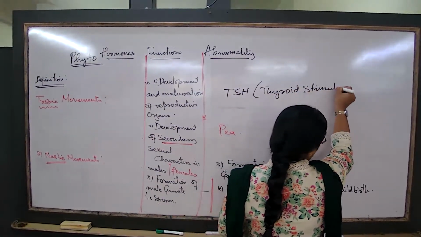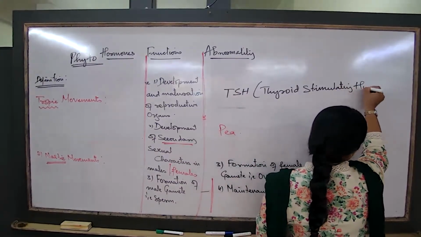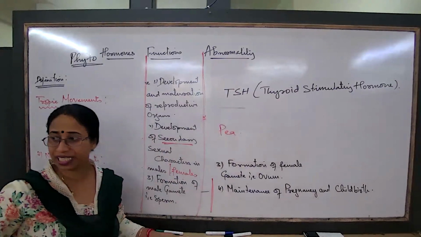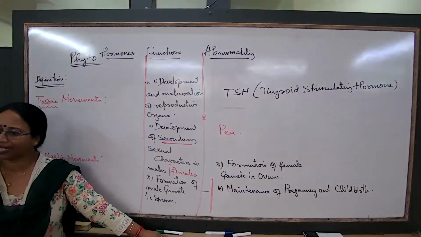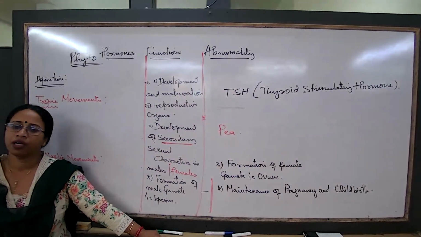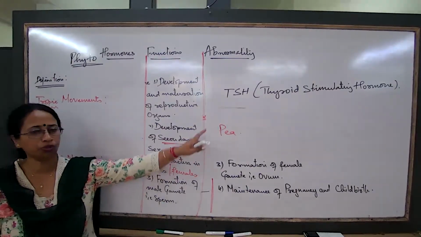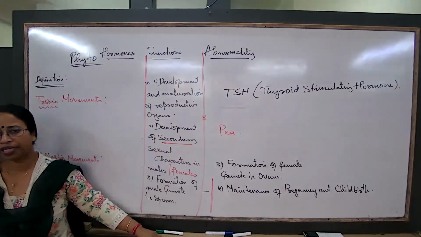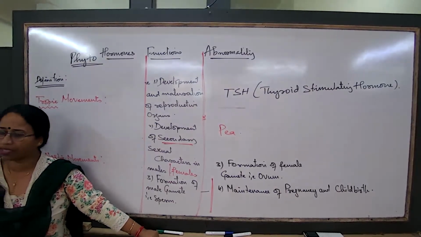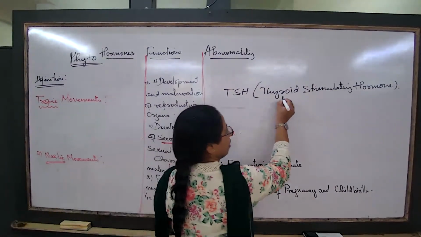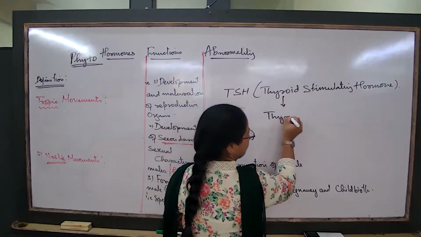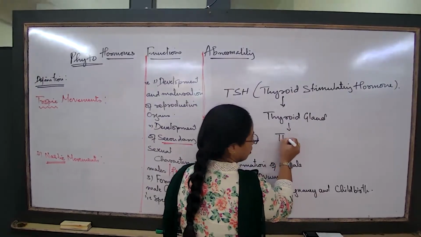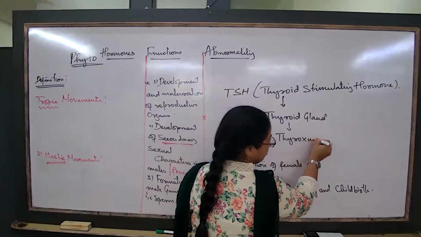For example, TSH, thyroid stimulating hormone, acts on the thyroid gland and stimulates the secretion of thyroxine.